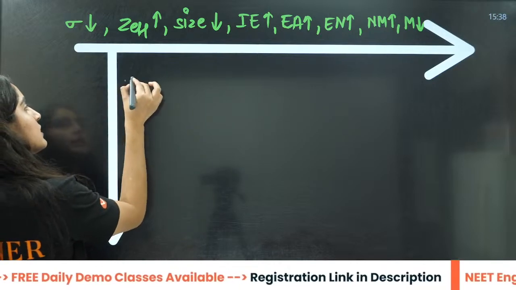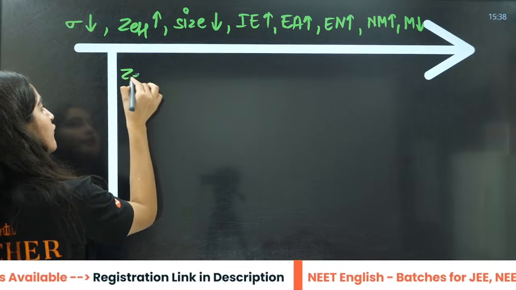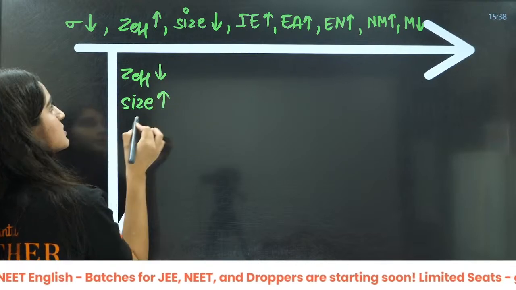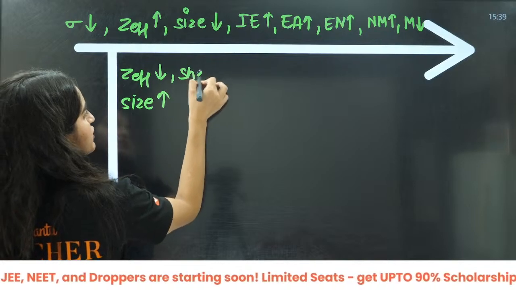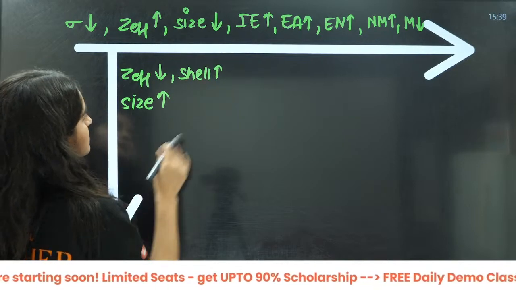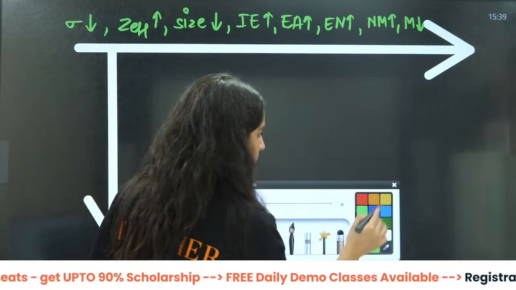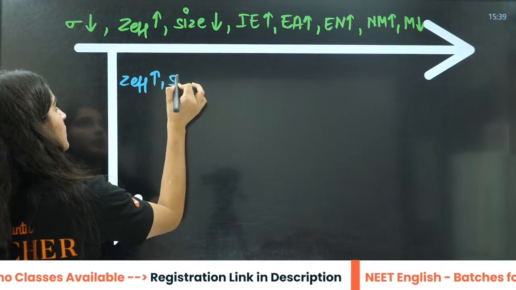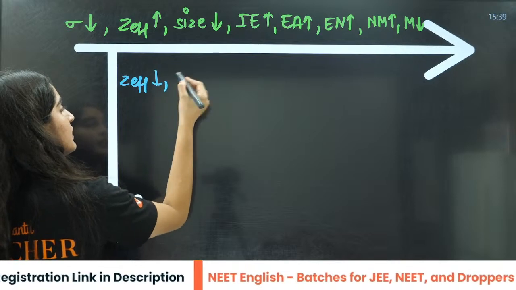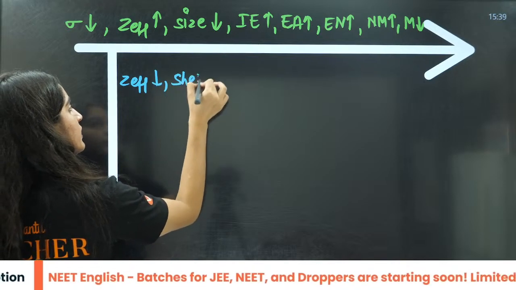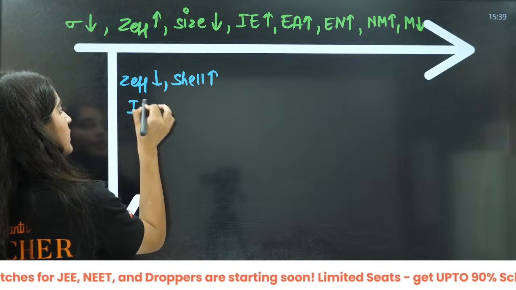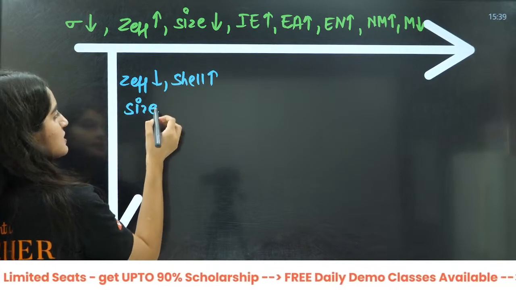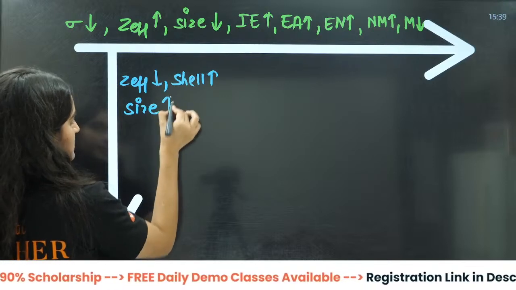Then beta, down the group, Z effective decreases, size increases, because shells increase, right? Z effective decreases, repulsion increases, shells also increase, so size firstly increases.